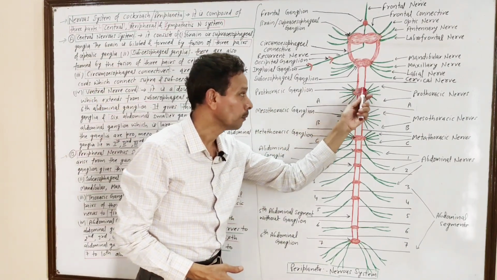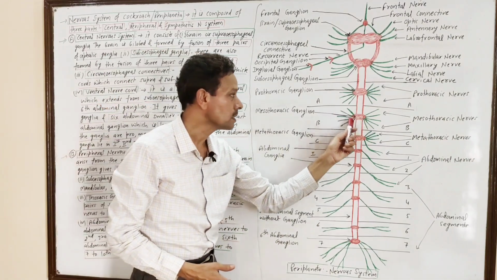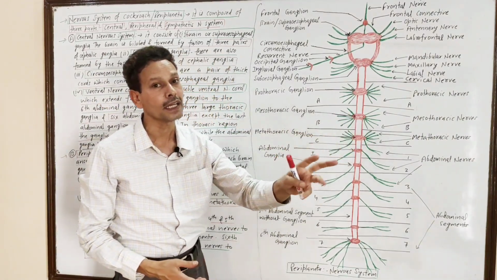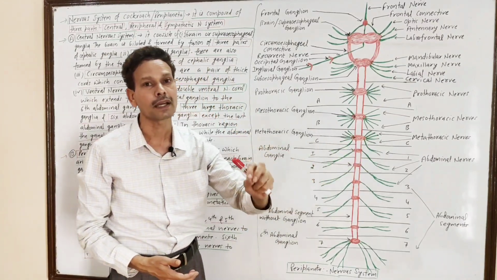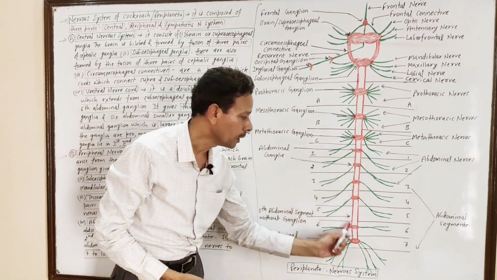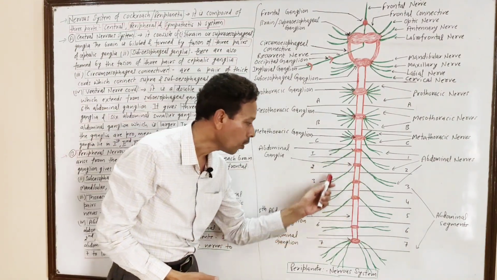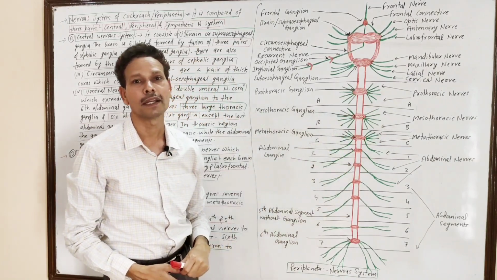So these are named prothoracic ganglia in the prothoracic region, mesothoracic ganglia in the mesothoracic region, and metathoracic ganglia in the metathoracic region. And in the abdominal region, these are smaller ganglia as compared to the thoracic ganglia.